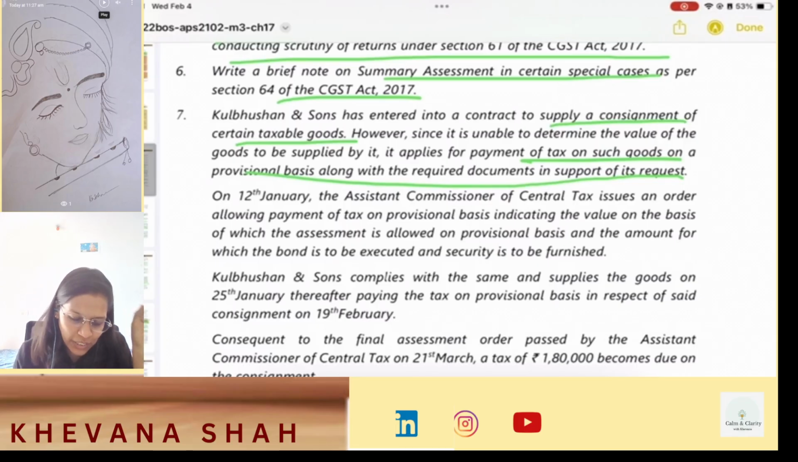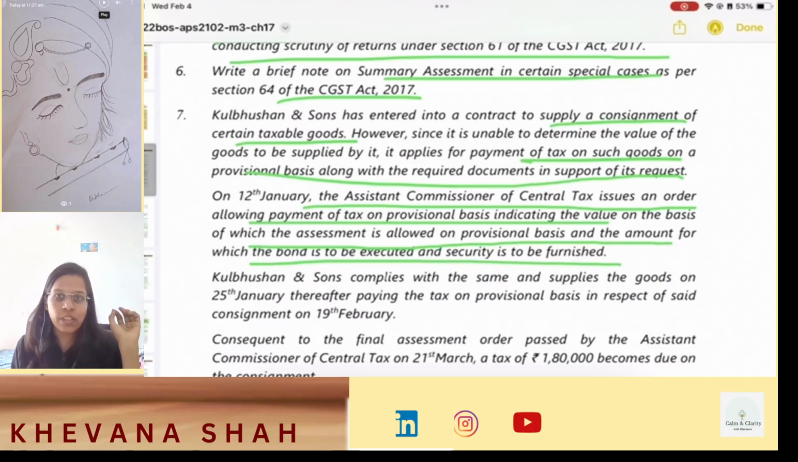Now, on 12th of January, the Assistant Commissioner of Central Tax issues an order allowing payment of tax on provisional basis, indicating the value on the basis of which the assessment is allowed on provisional basis and the amount for which the bond is to be executed and the security is to be furnished. So in case you want to pay taxes on provisional basis, then you have to execute a bond and furnish a security. So suppose your provisional amount falls short, then that can be recovered along with the interest.